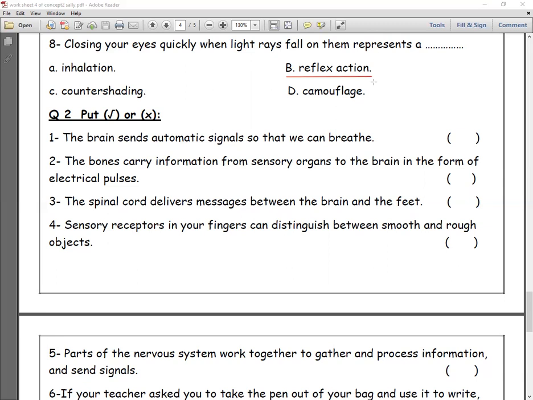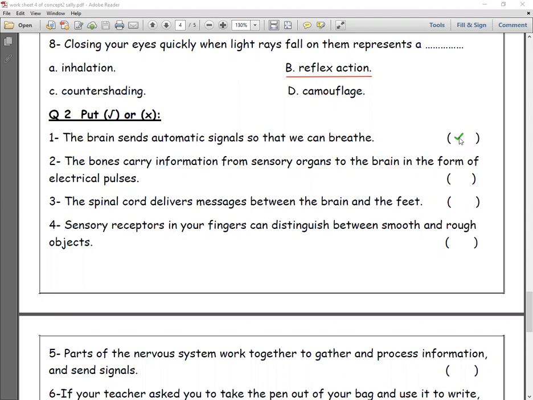After that, true and false. The brain sends automatic signals so that you can breathe, will be wrong. We said that our brain is responsible for everything, okay? Even these reflex actions like breathing and heartbeats and so on.